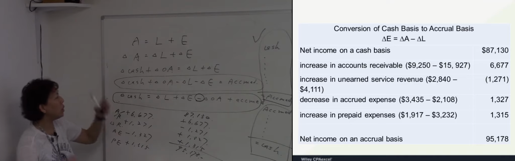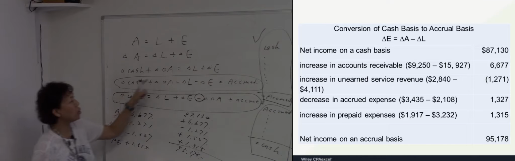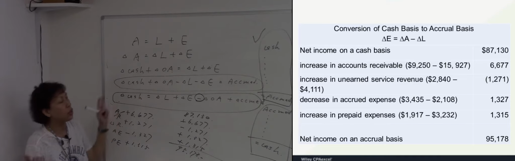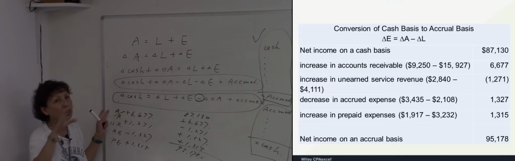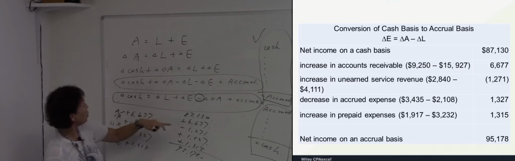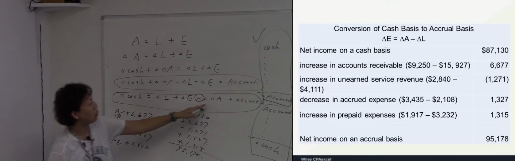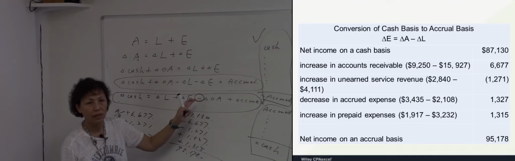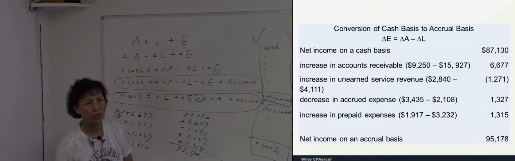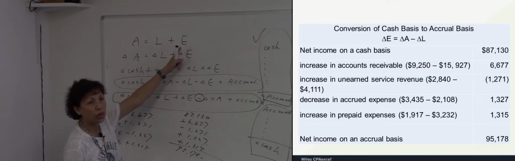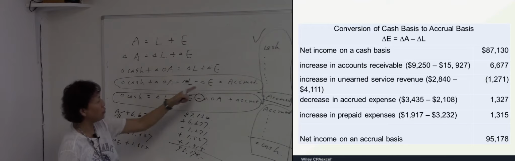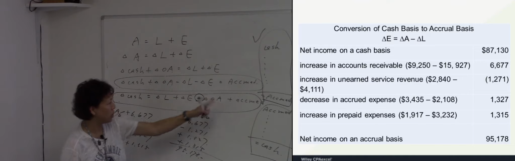When the question asks you to convert cash amount to accrued amount, then we move this to the left side. When the question asks you to convert accrued amount to cash amount, then we move this one to the right side. That's it. You don't have to memorize the equation. You just write down the original equation and then you expand it to this one, and then you move it to here, and you move it to here.